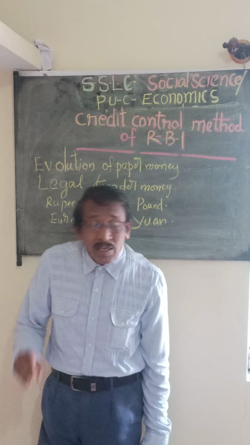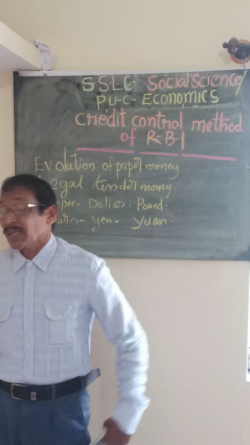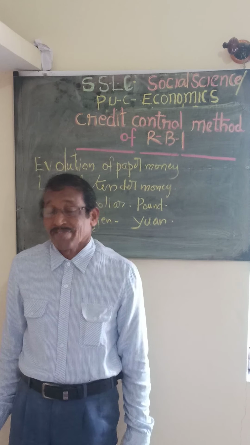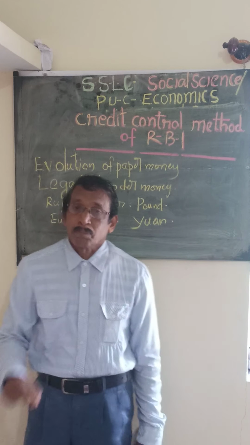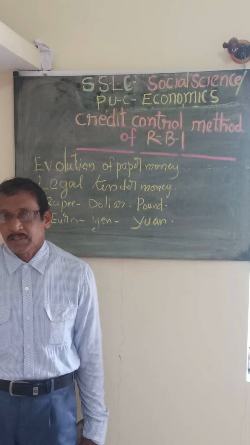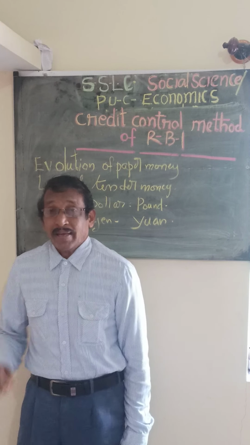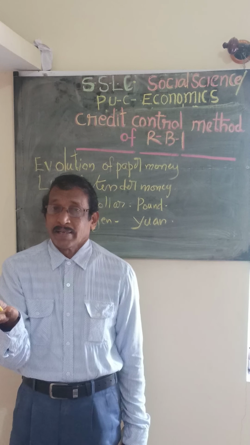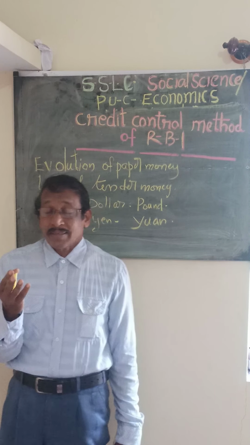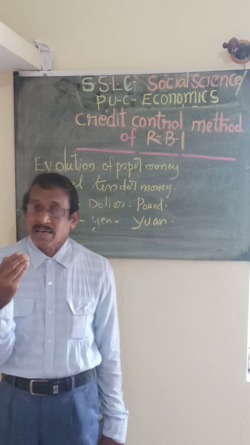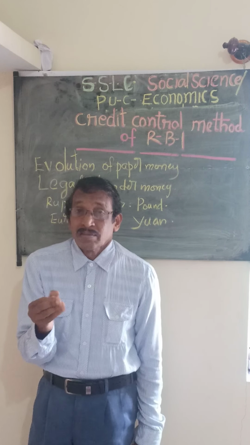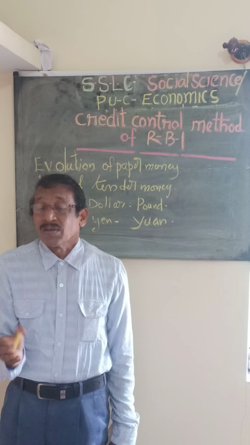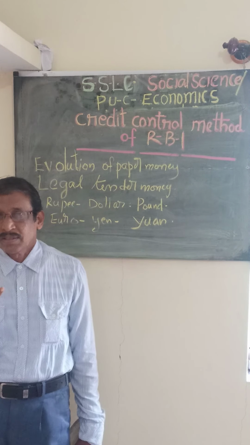The first one is the quantitative method. There are different categories included in the quantitative techniques. The first one is the bank rate or repo rate. What is meant by bank rate? Bank rate is the rate which the Reserve Bank charges the commercial banks for lending, or discounting. We can also say repo rate.